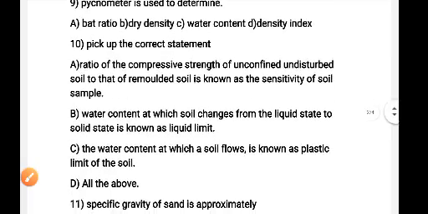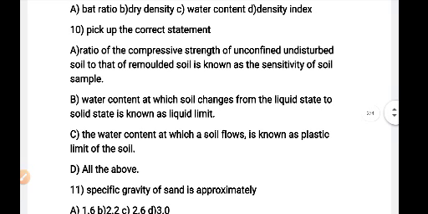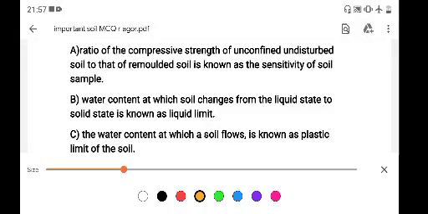Question number 10. Pick up the correct statement from the following. Option A. Ratio of the compressive strength of unconfined undisturbed soil to that of remolded soil is known as the sensitivity of the soil sample.